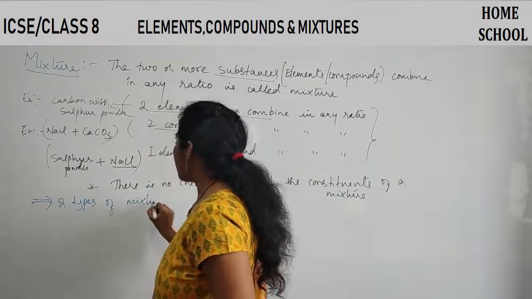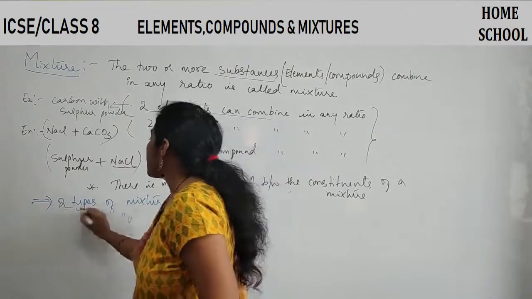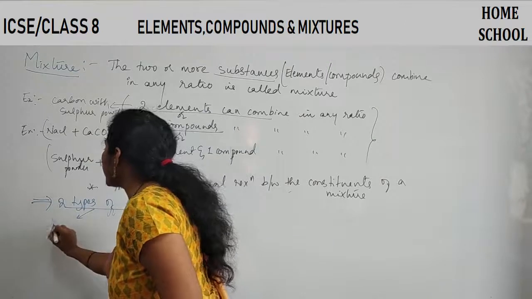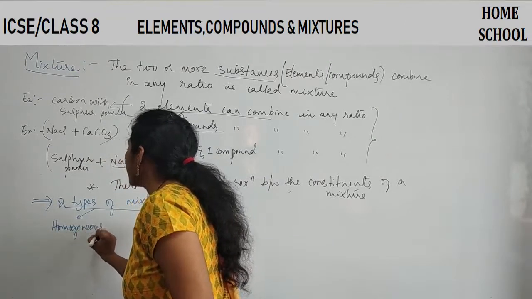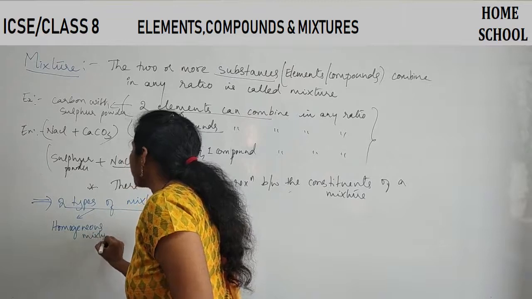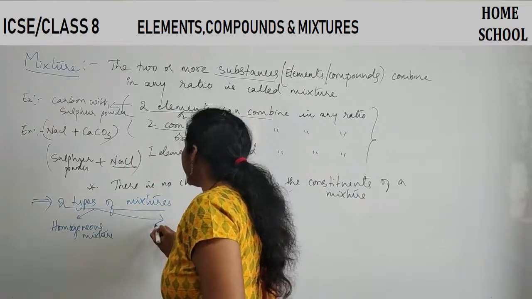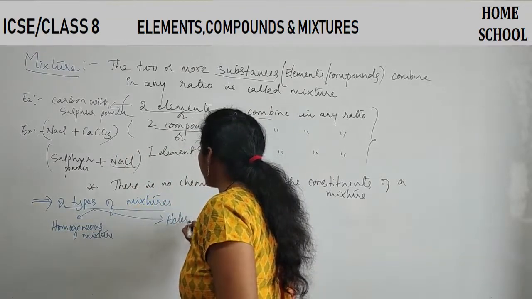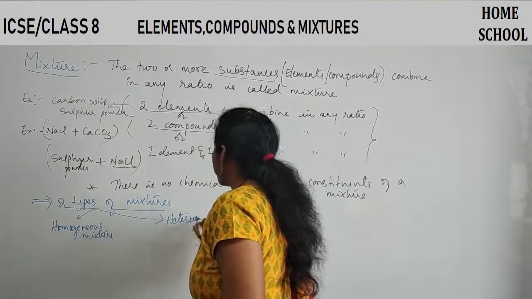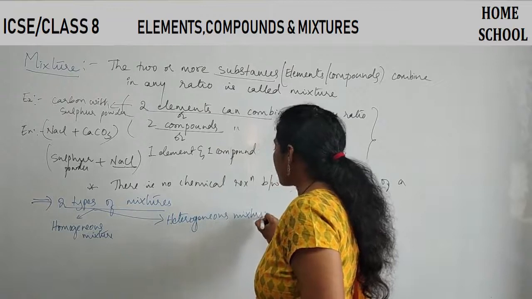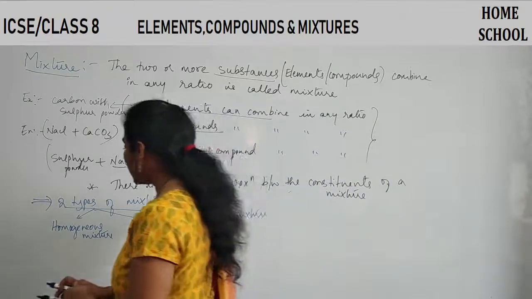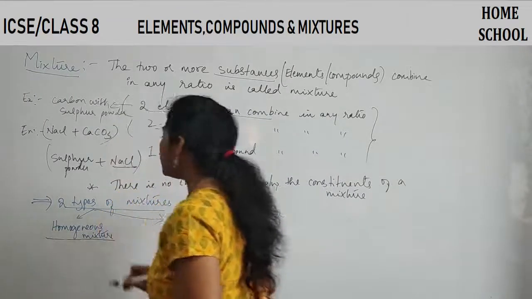One is homogeneous mixture. The other one is heterogeneous mixture. This is a very important concept. Two types. So let us talk about what you mean by a homogeneous mixture.